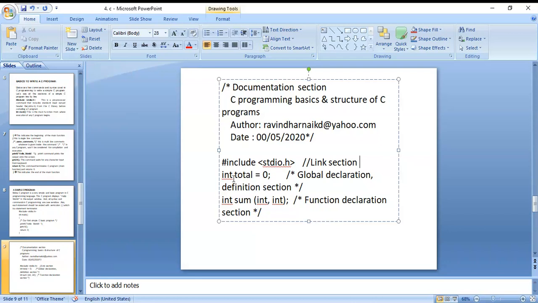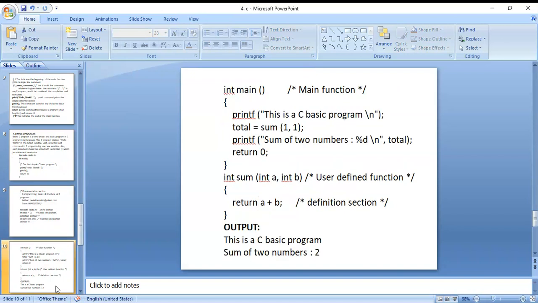Next, this is the global declaration: total is equal to 0. In programming, the starting or initial value of total is 0. In the definition section, int sum(int, int) is a function declaration before the main function. In the function declaration section, you mention the data type, function name, and argument list, the parameter list inside the function.